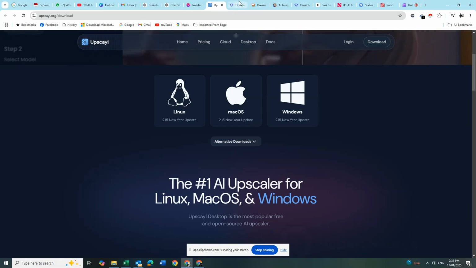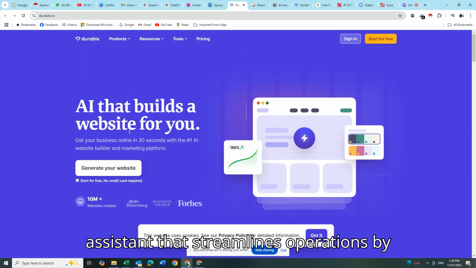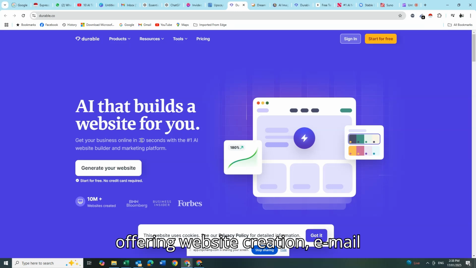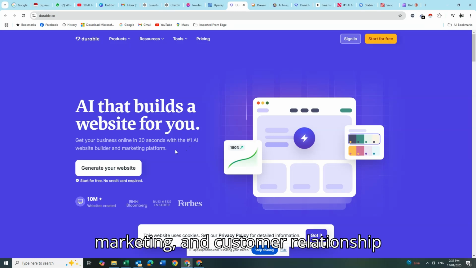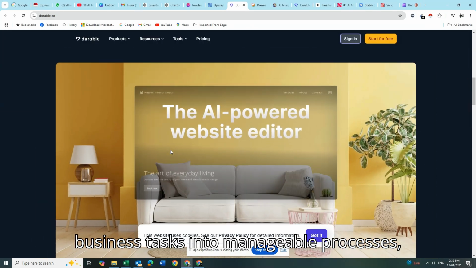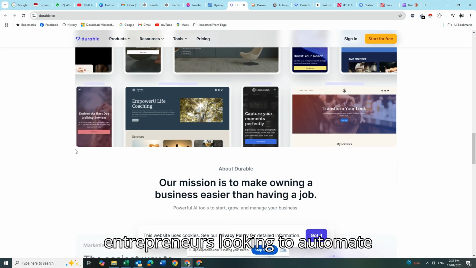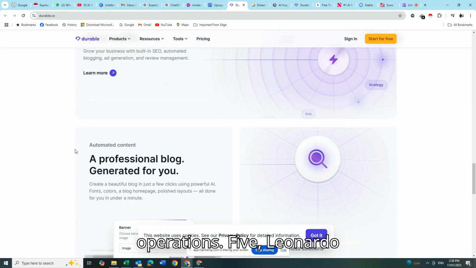4. Durable. Durable is an AI-powered business assistant that streamlines operations by offering website creation, email marketing, and customer relationship management tools. It simplifies complex business tasks into manageable processes, suitable for small businesses and entrepreneurs looking to automate operations.